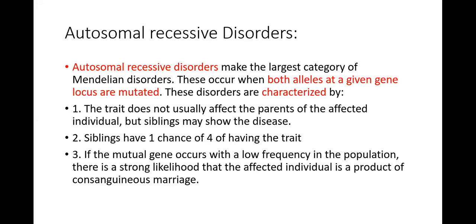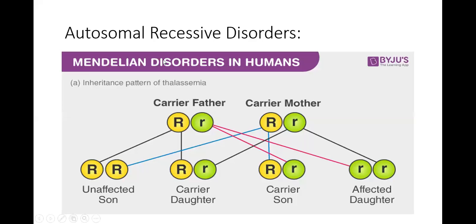So this is the Mendelian pattern: carrier father, carrier mother. This R is going to be defective and this is normal. If both these normal alleles are inherited, the son is going to be unaffected. This daughter is going to be a carrier, having one R from mother and the normal allele from father. And this one is going to be a carrier when mother is giving the normal allele, but father is giving an abnormal R. And this child is affected if both the defective R's of the parents are given to the child.